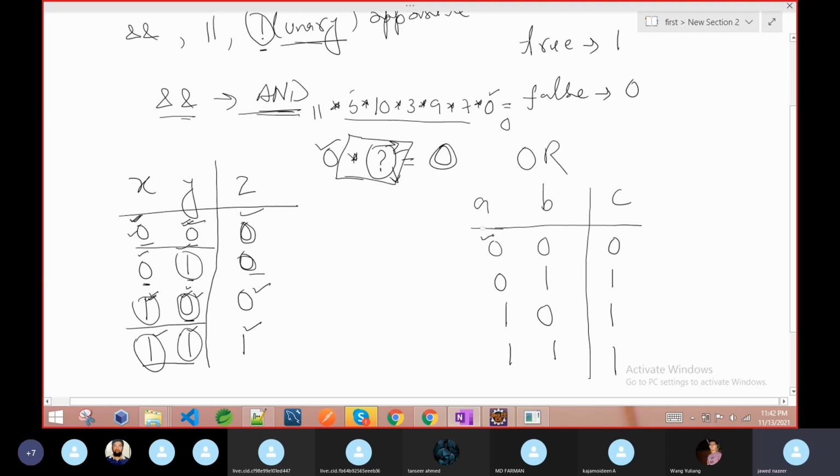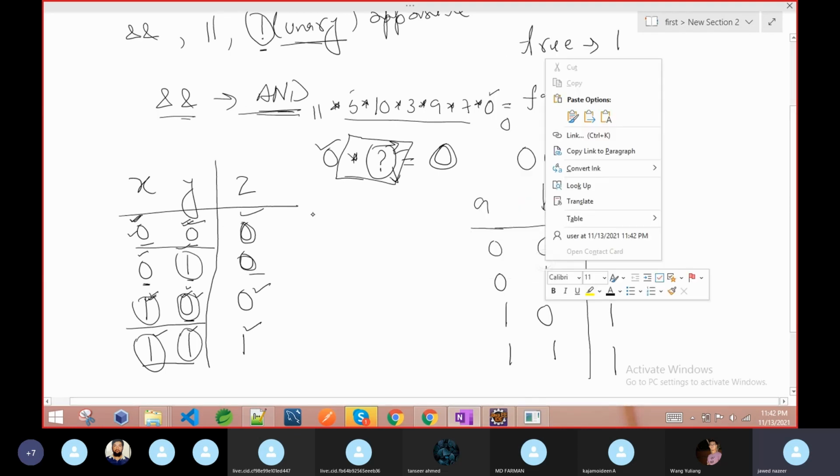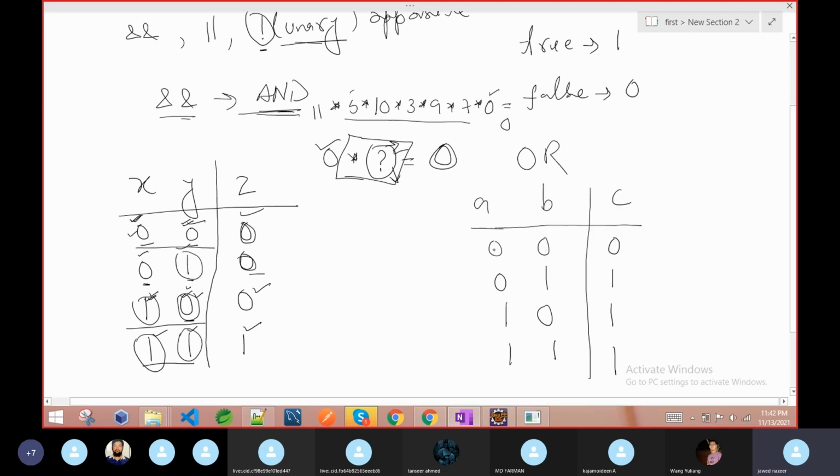So check, if the first input is false, then the result depends on the second input, just the reverse of AND. If the first input is false, then the result depends on the second one. See, the second one is this one. Now if the first input is true, no need to check the second one, the result is true.